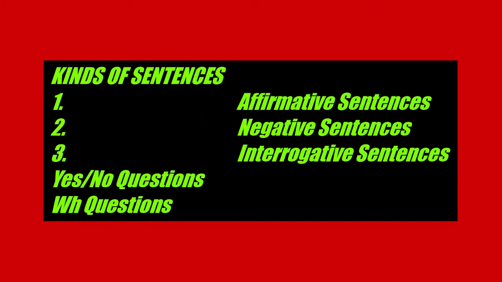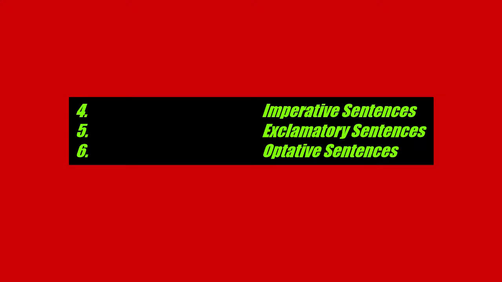When we discussed the sentence topic earlier, we said that a sentence is a set of words that gives you meaningful information, arranged in a systematic way so that they give you meaning. We also discussed the categories of sentences: affirmative sentences, negative sentences, interrogative sentences, whose subclassifications are yes-no questions and WH questions, then imperative sentences, exclamatory sentences, and lastly optative sentences.